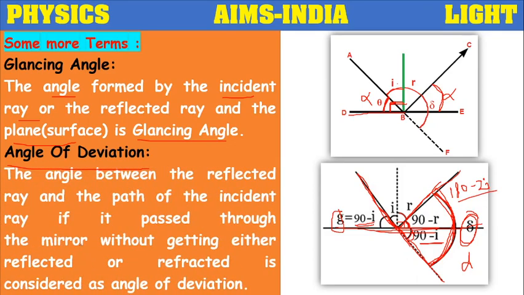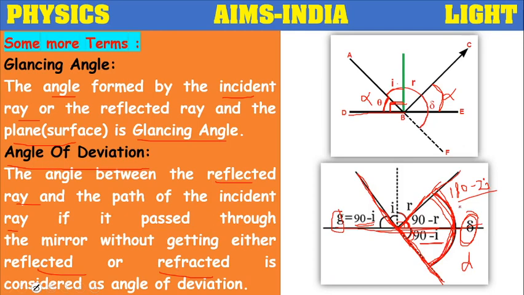So the angle between the reflected ray and the path of the incident ray, if it passed through the mirror without getting either reflected or refracted, is called angle of deviation.